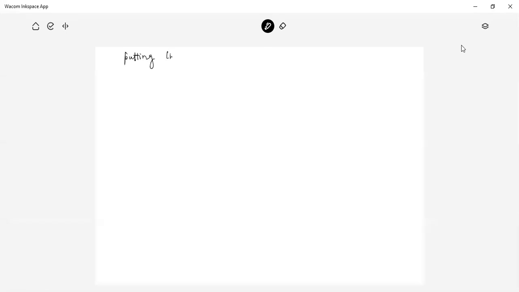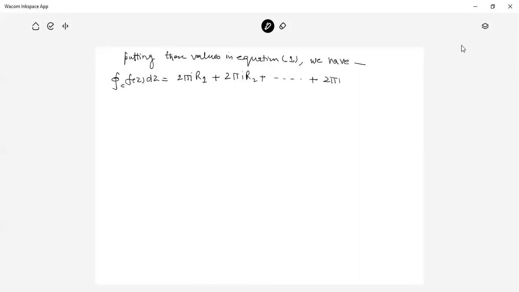Putting these values in equation 1, we have the integral over C of f(z) dz equal to 2 pi i R1 plus 2 pi i R2 up to 2 pi i Rn, that is 2 pi i times the summation of Ri from i equals 1 to n.